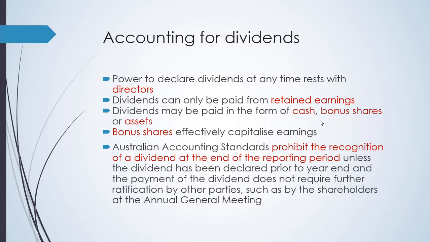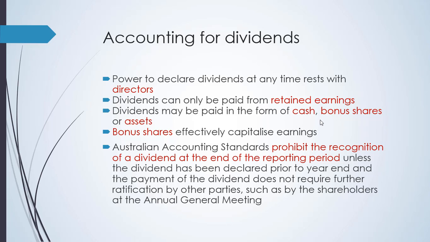Accounting for dividends: the directors have the power to declare the dividends. Now, the dividends should be paid out of the retained earnings, or what we call unrestricted retained earnings. Dividends can be paid in the form of cash, bonus shares, or assets. Bonus shares effectively capitalize earnings, which means you're transferring your retained earnings to become share capital. In that case, there is no cash distribution, but the company will distribute shares.